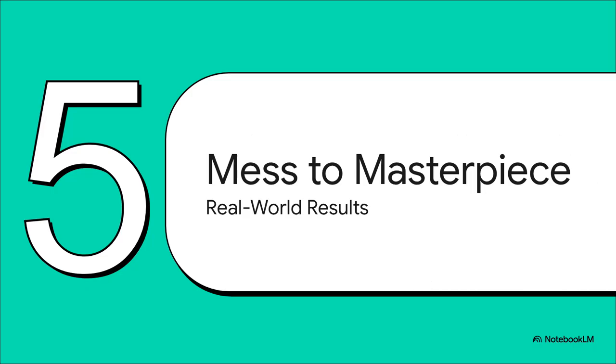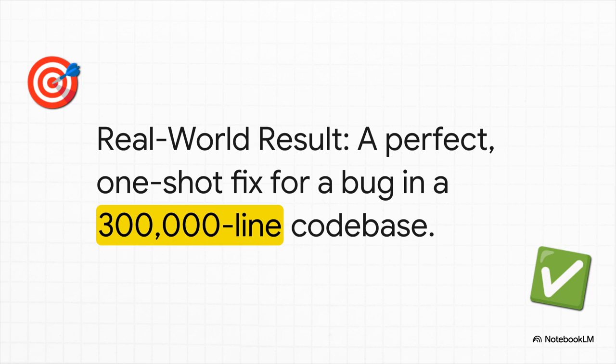Okay, so that sounds like a lot of discipline, a lot of architectural work. Does it actually pay off in the real world? Is it worth all that effort? Well, the results are nothing short of dramatic. So get this. Using this exact research, plan, implement method, one team was able to diagnose and then submit a perfect, ready-to-merge bug fix in a massive, totally unfamiliar codebase of 300,000 lines. And they did it on the very first try.